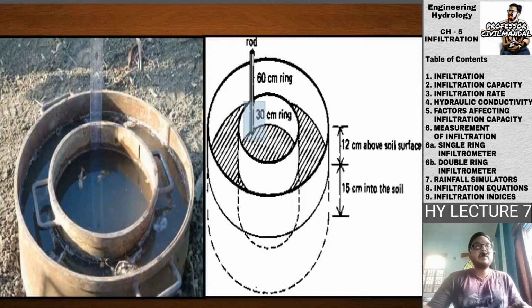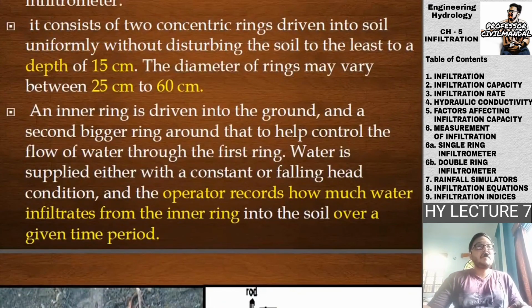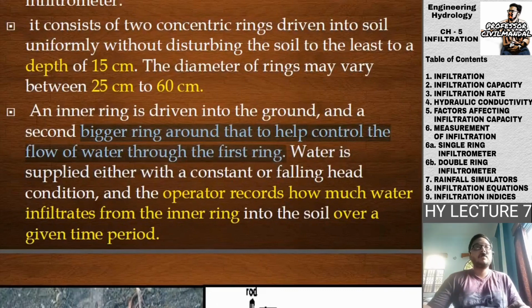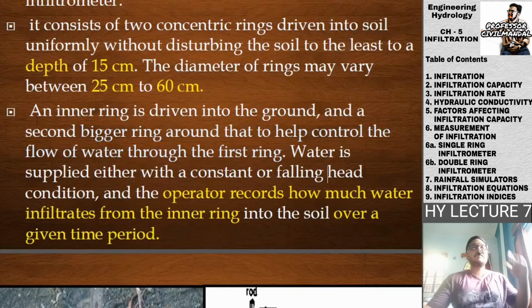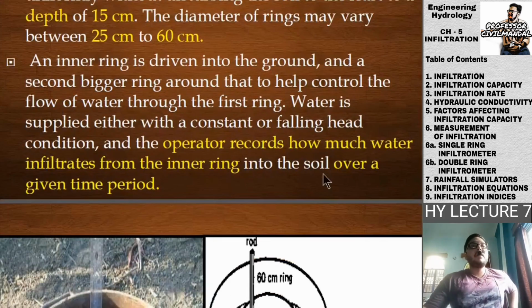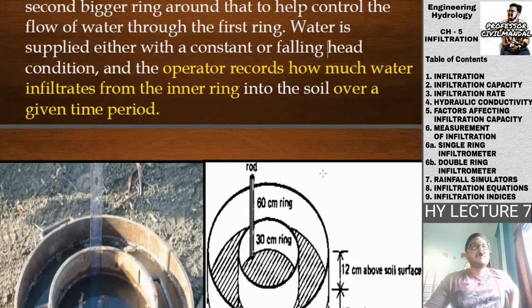There is one inner ring and one outer ring. The second, bigger ring around the inner ring helps control the flow of water through the first ring. The water is supplied either at a constant rate or falling rate. The procedure is similar to the single ring infiltrometer.